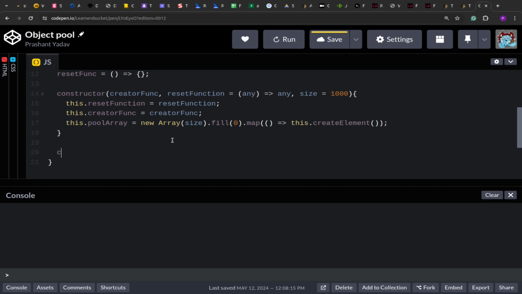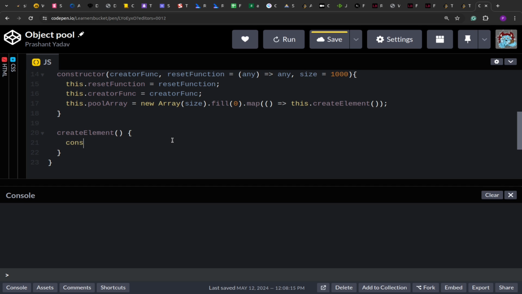And after that, every time we request something, we'll create a new element. What we do is we get the data. How we get the data is we invoke this creator function to create or get new data, and we pass it through the reset function on the safer side so that it is reset and we get what we want.